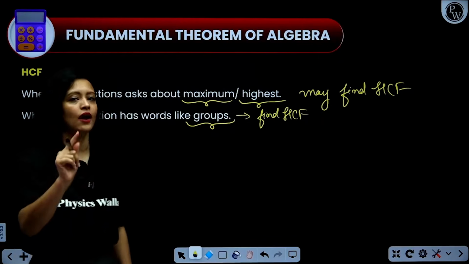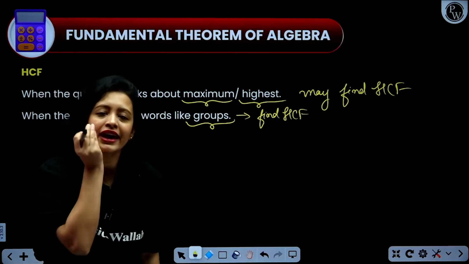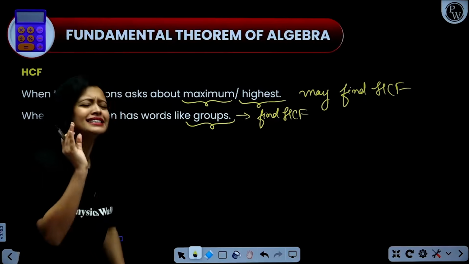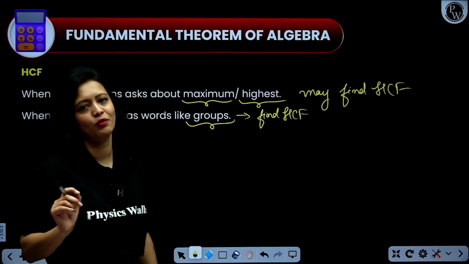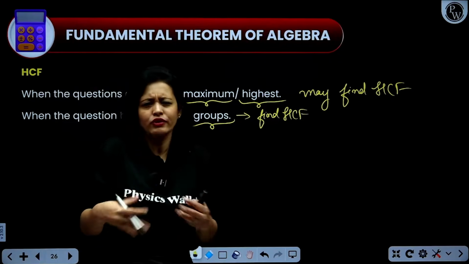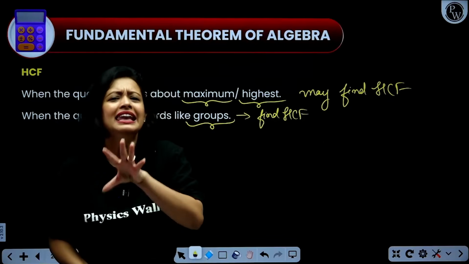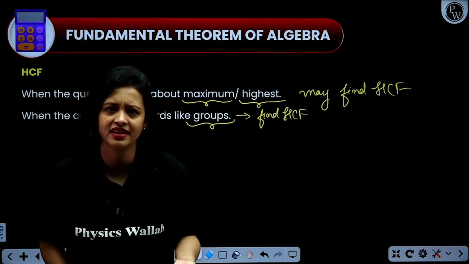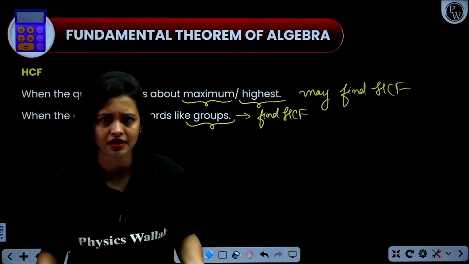Okay, now another very simple point here, and it's a very common thing that a lot of people miss. See, bacha, if you have a word problem, and in the word problem, whatever you have to find, that quantity should be less than or equal to all the given numbers, then obviously you have to find HCF, because HCF is always less than or equal to all the given numbers, right?